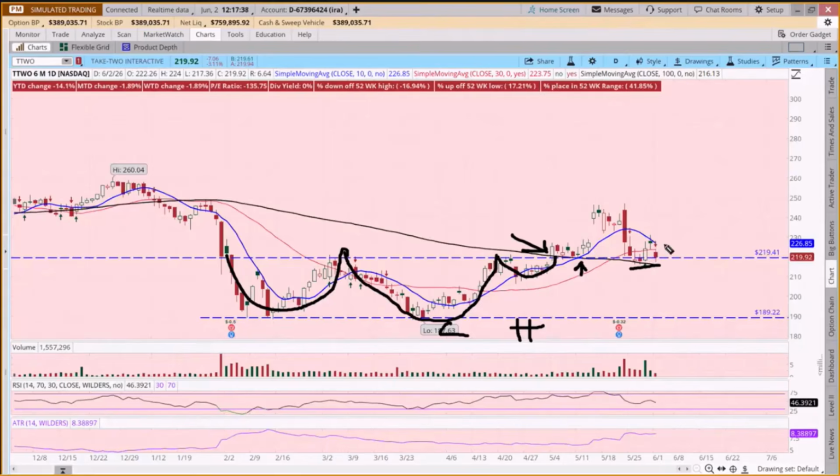So could we put in a conditional order here when it's right at this resistance level to say, hey, the high was 224. If it goes up $1 above, and this is a nice round number, if it hits 225, then get us in.